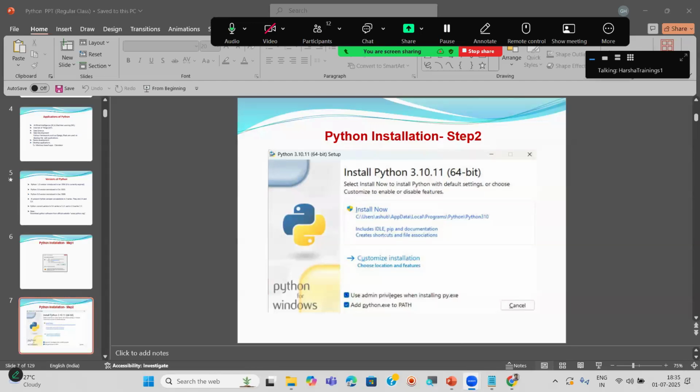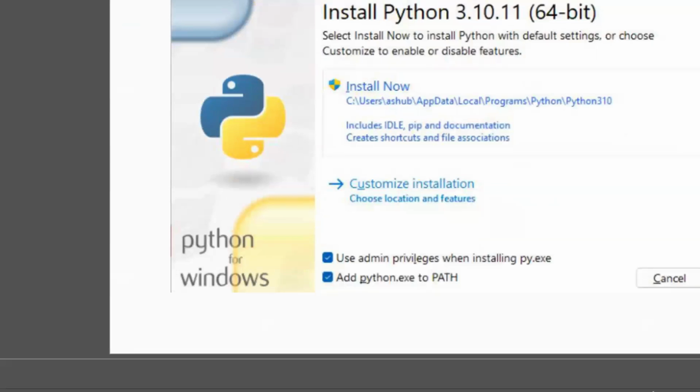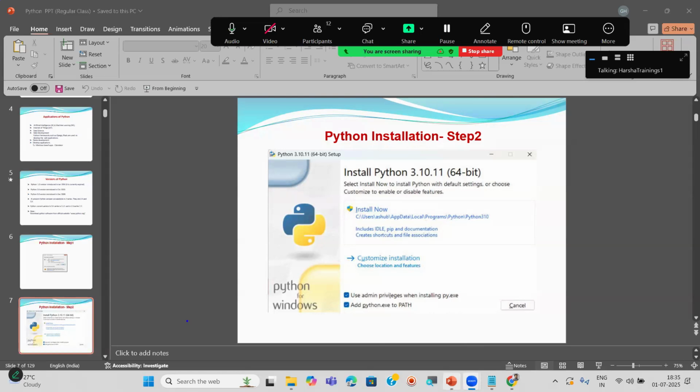Before that, what you do is very simple. In the bottom, you can see two options, two checkboxes. You have to choose these two checkboxes first. After choosing these two checkboxes, only this screen is important. The remaining are nothing. You can choose these two checkboxes, and you can click on this install now option.